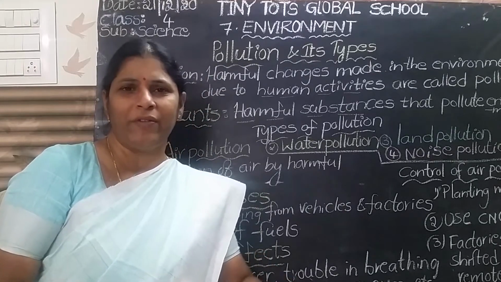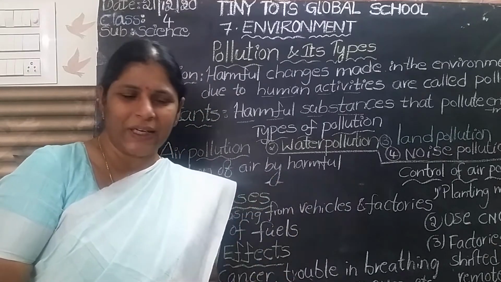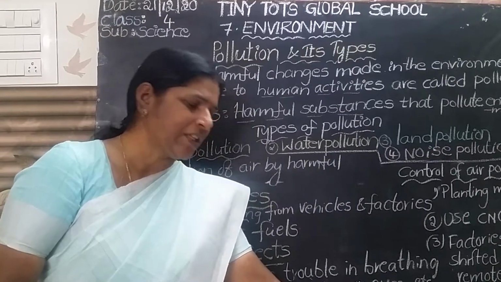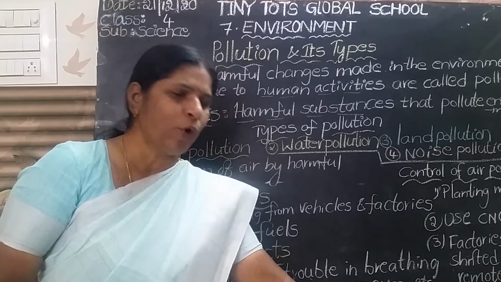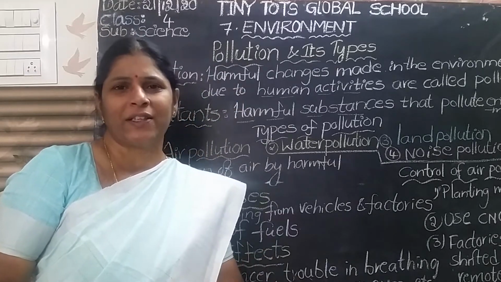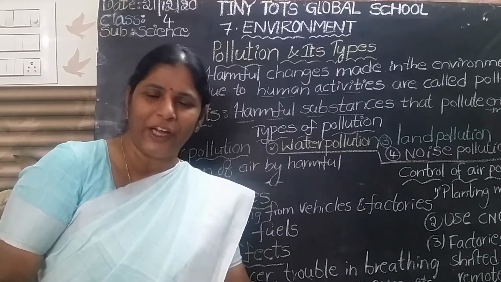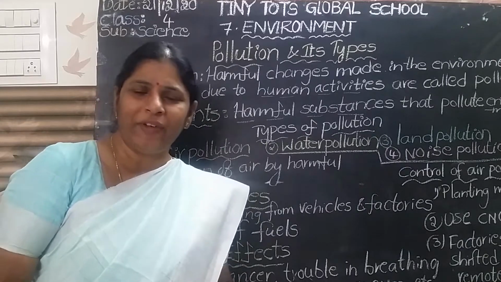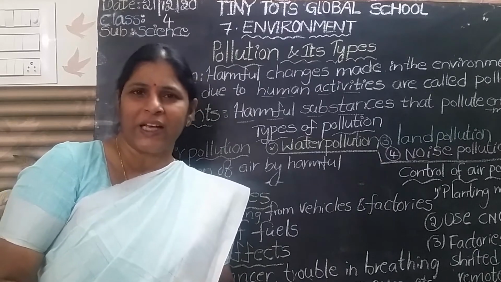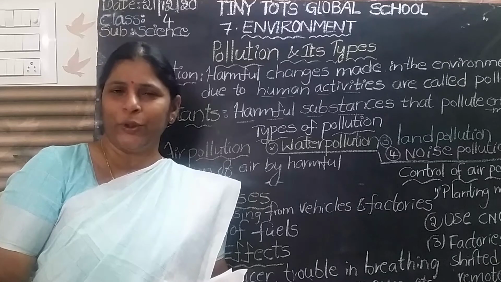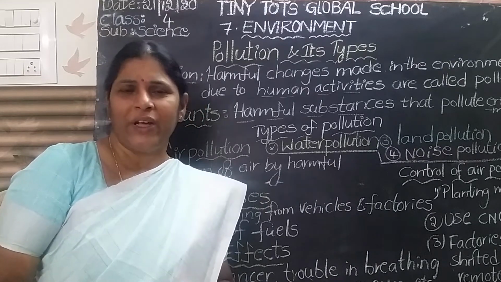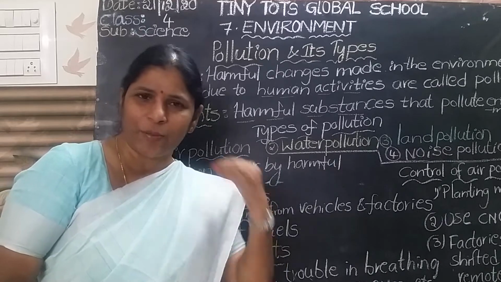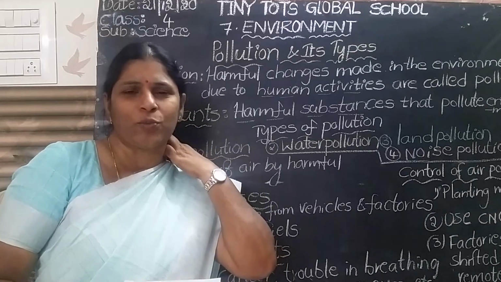Fine particles of ash, metals, and toxic chemicals are released by factories. Motor vehicles are the main cause of air pollution. All the vehicles use fuels such as diesel, petrol, and kerosene. When the fuels are burned, vehicles release poisonous gases and also smoke.